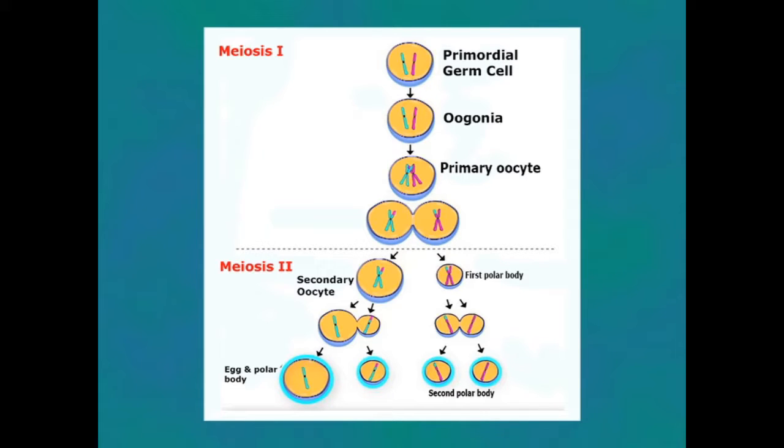The big cell receives most of the cytoplasm with one half of the chromatids and is known as the fully matured ovum. Now, in the maturation of the egg, 4 cells result from one oocyte. One cell, that is, the egg, is a functional gamete. The second and the third cells are formed from the division of the first polar body, and the fourth cell is the second polar body. All these polar bodies later on disintegrate because they have no food and little cytoplasm.